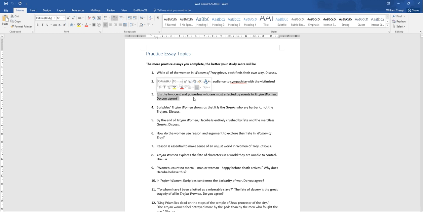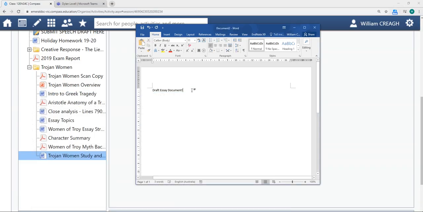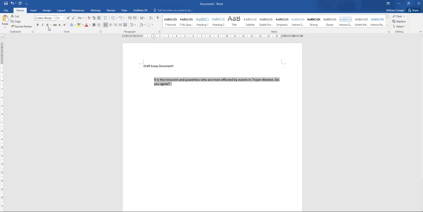It is the innocent and powerless who are most affected by events in Trojan Women. Do you agree? So I'm going to highlight that, I'm going to copy it, and I'm going to paste it into my draft essay document. And there it is. Okay, and I'm also going to make that bold and large, because it's important. Okay, so now we've got our prompt.